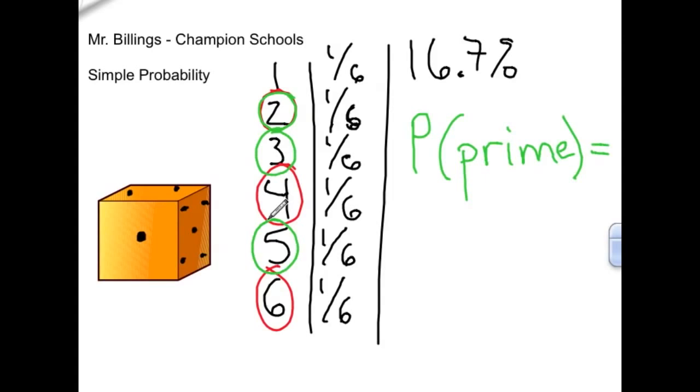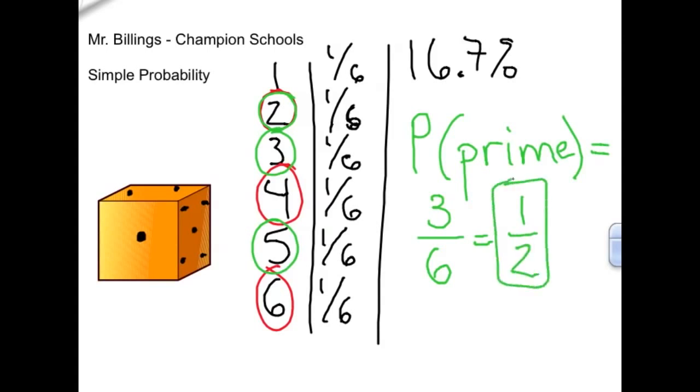Oh, so we see that 2, 3, and 5 are all prime numbers. And then we see how many total numbers we have. Again, it's 6. So I can reduce this down. Oh, look, we have an equally likely chance of getting a prime number as well as a different number.